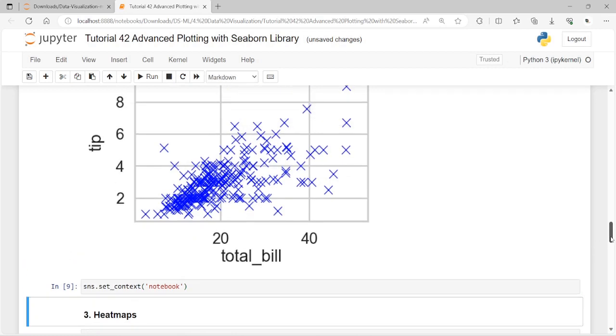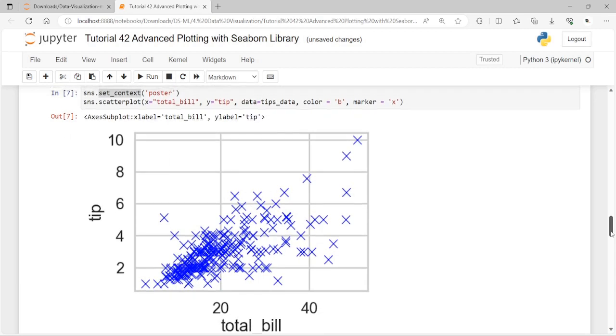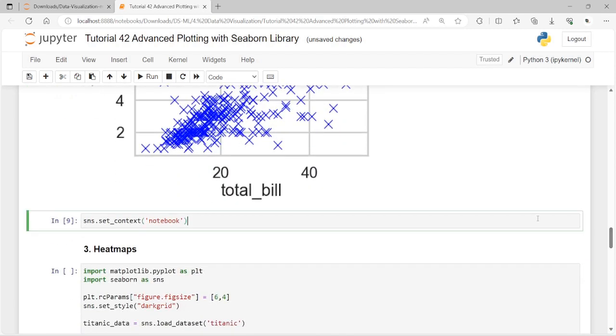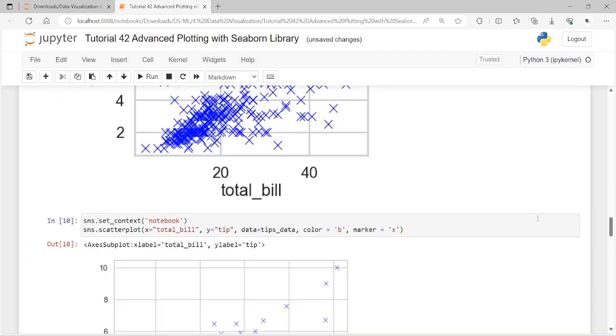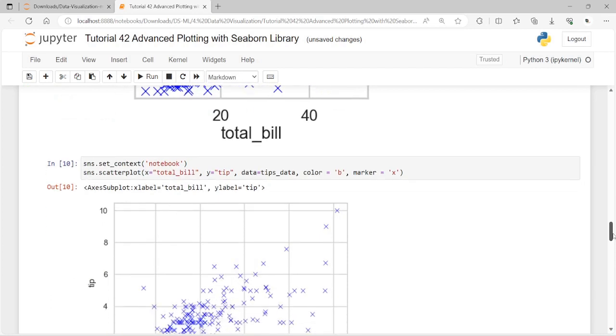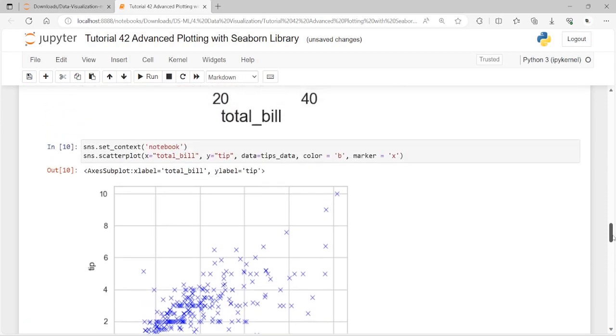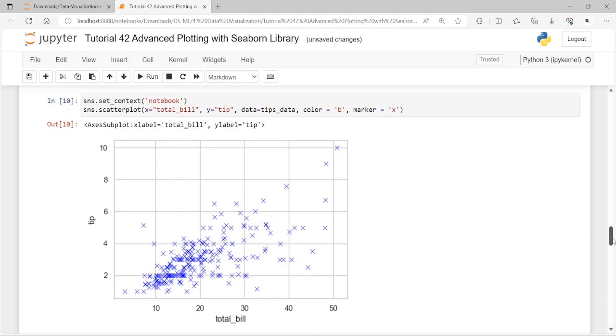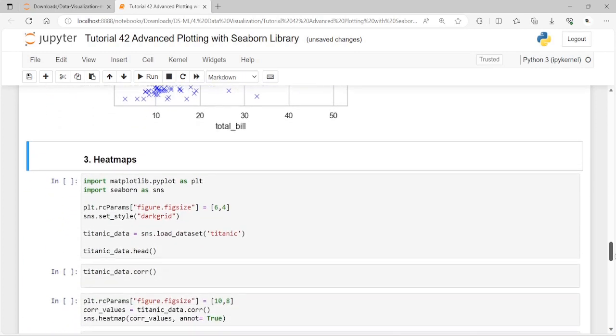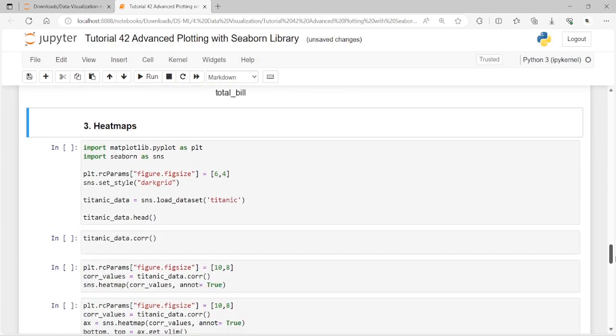Just one second, dear friends. Here let me plot it. This is what the notebook parameter looks like, which we just passed to the set context. So it is all about adding styles to the content. Next, we are going to see heat maps.